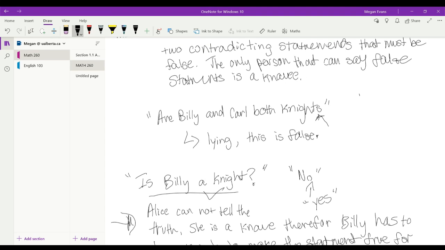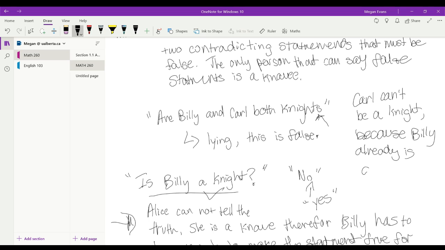Therefore, Carl can't be a knight because Billy already is a knight.